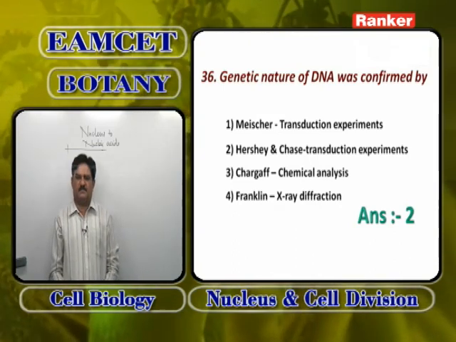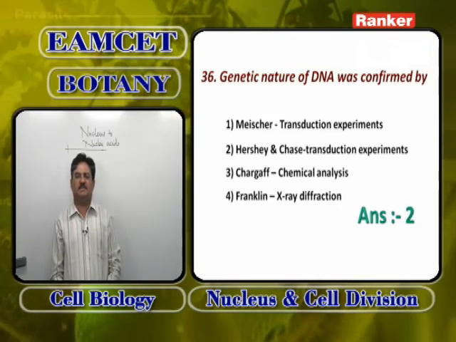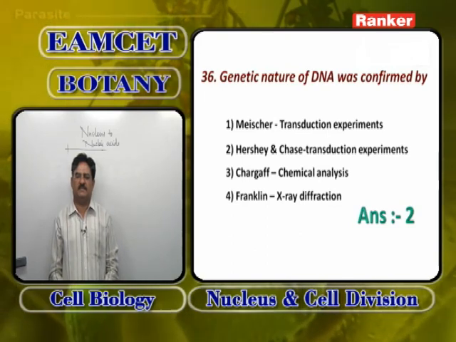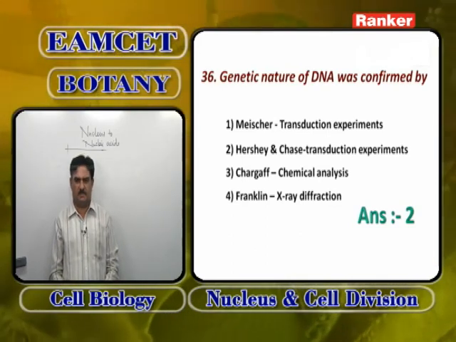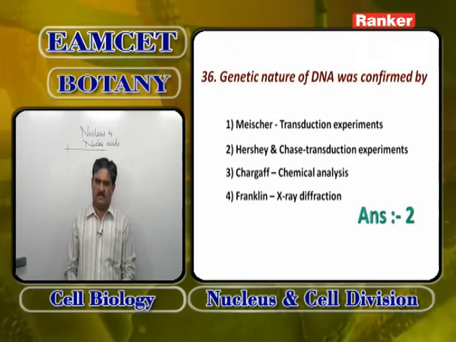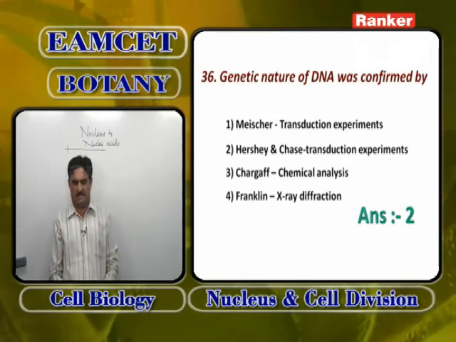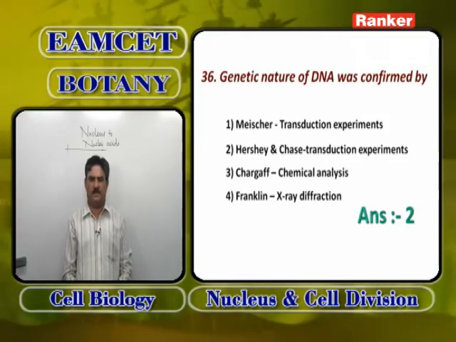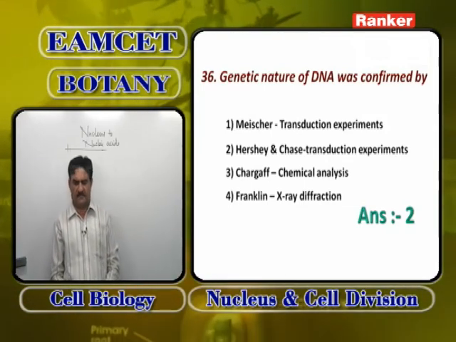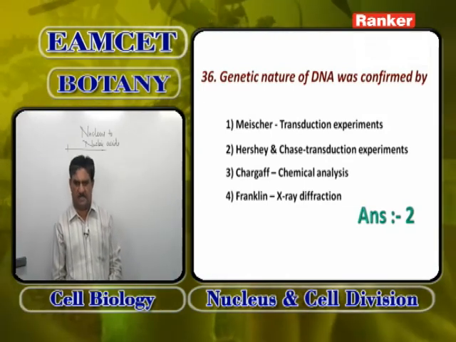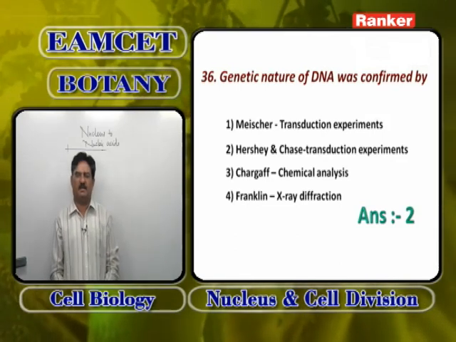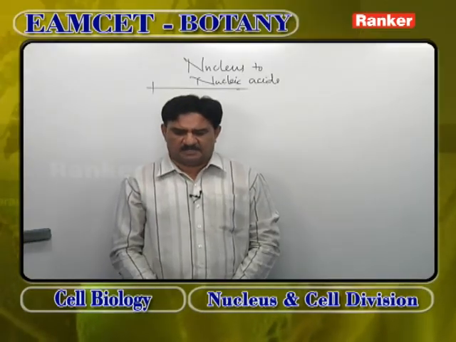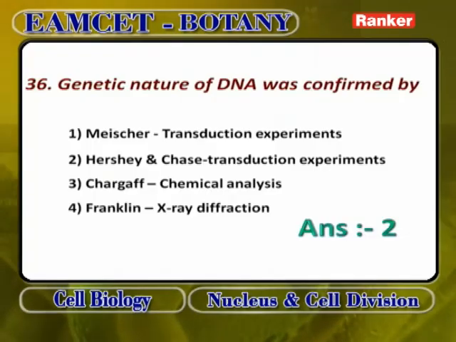Chargaff chemical analysis proved that DNA contains pyrimidines and purines in 1:1 ratio. That's why it is definitely double coils, or what you call double helix. RNA does not possess 1:1 ratio of pyrimidines and purines, so it cannot form double helix. Franklin X-ray diffraction studies only helped Watson and Crick to propose a double helical DNA. So here the answer is Hershey and Chase, who conducted transduction experiments.